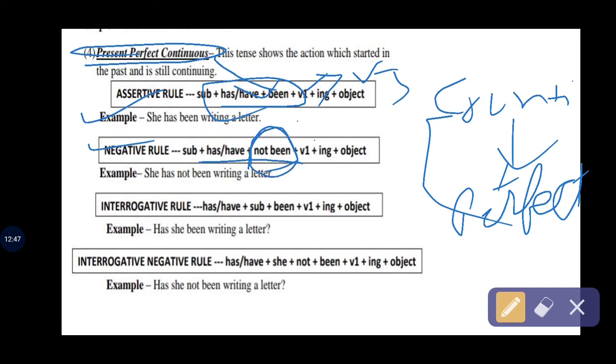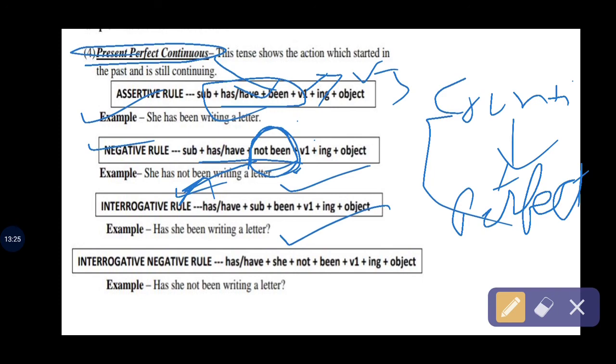Always be clear about this one. Do not make a mistake when you make a sentence with this one. Okay, always use been after not. Do not use has been not, it's wrong. You have to use has not been. Okay, interrogative rule: has, have plus subject plus been plus verb first form plus ing plus object. As always, I hope you know how to use it.